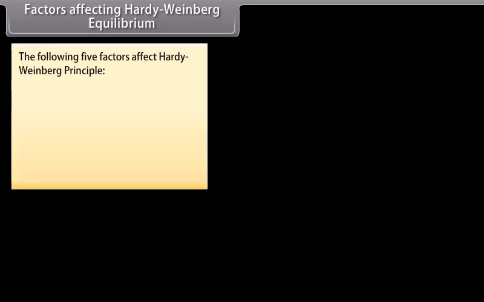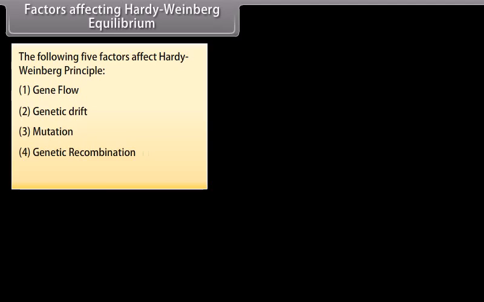Factors affecting Hardy-Weinberg equilibrium. The following 5 factors affect the Hardy-Weinberg principle. Number 1. Gene flow. Number 2. Genetic drift. Number 3. Mutation. Number 4. Genetic recombination. Number 5. Natural selection.